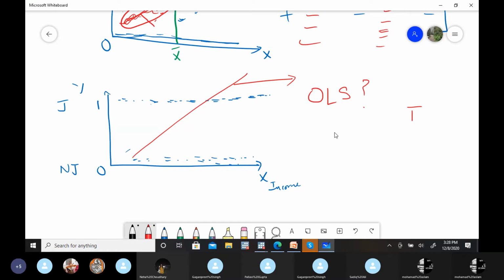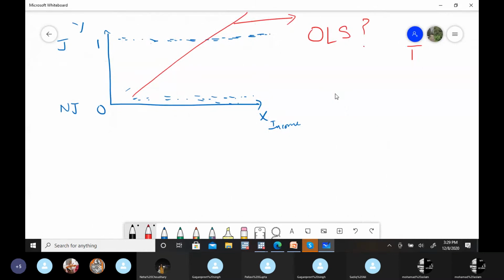Now the question here is why we generally apply regression. We have correlation, right? Regression is the next step of correlation. We apply regression generally to find the impact of one variable on another variable.